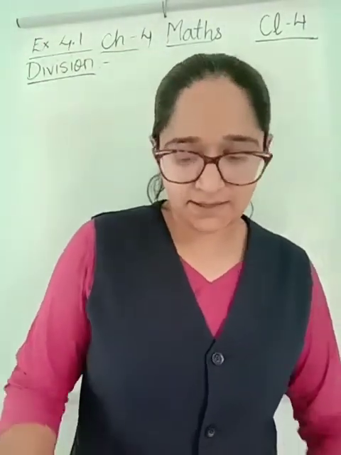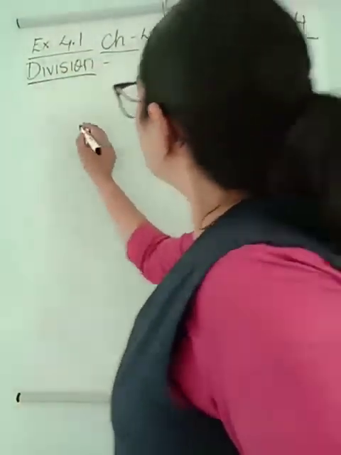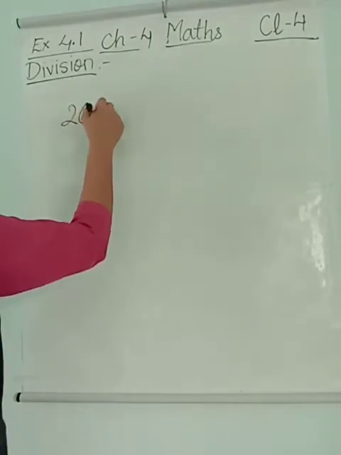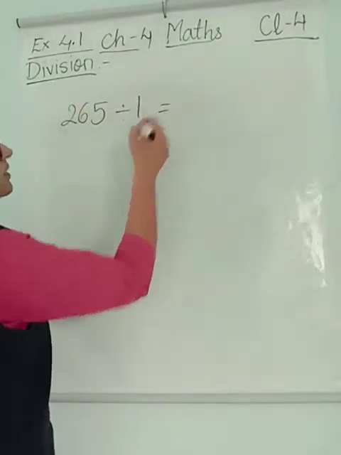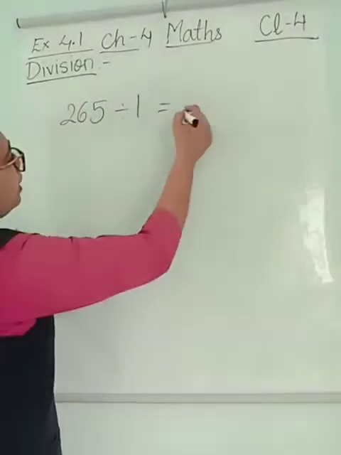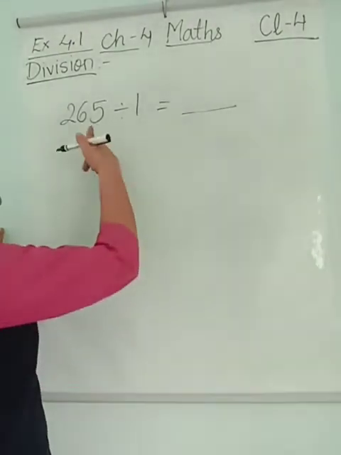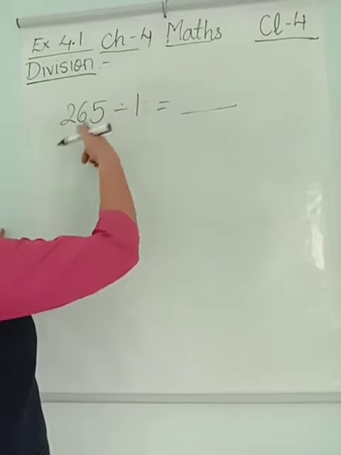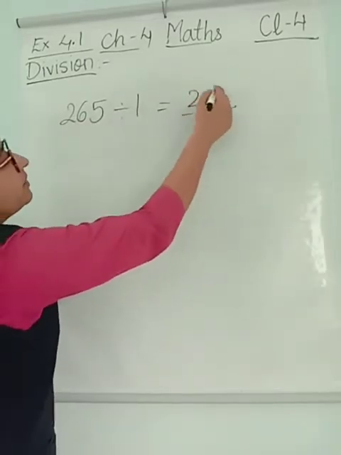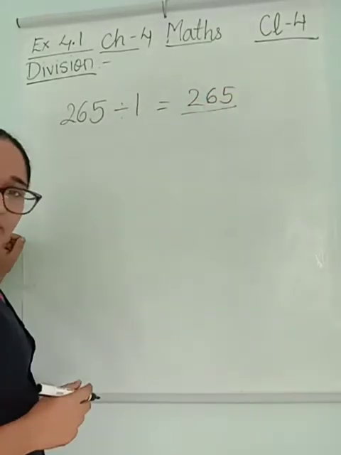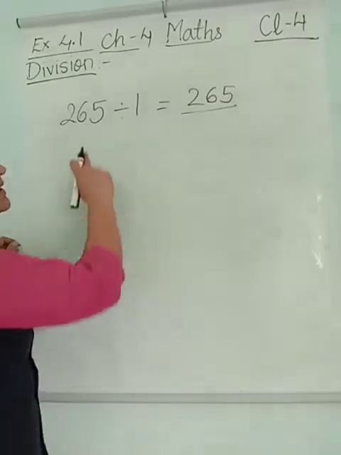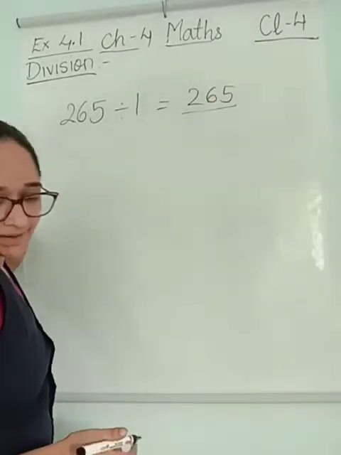Fill in the blanks. They have given 265 divided by 1 is equal to how much? So as I told you, any number divided by 1, answer is the same number. So according to the properties, we are filling the blanks.